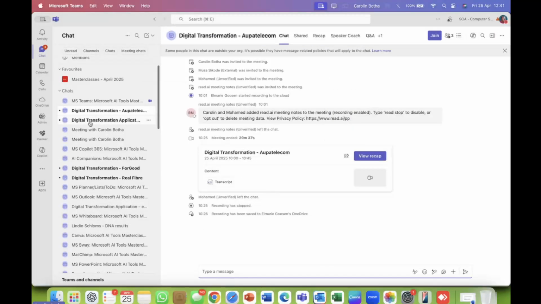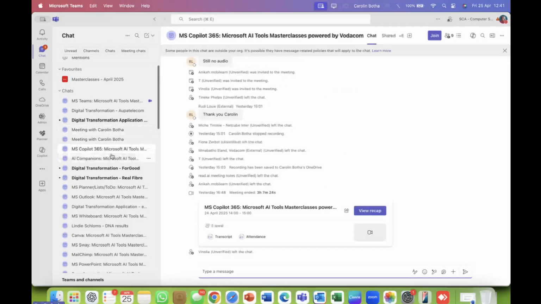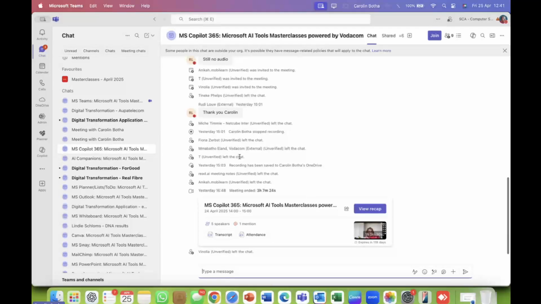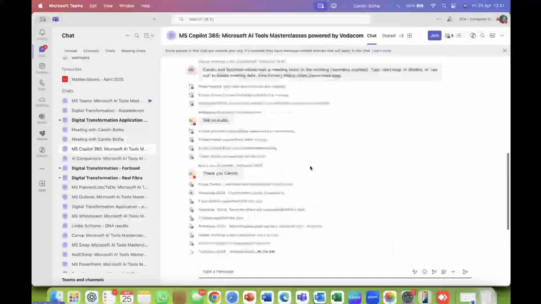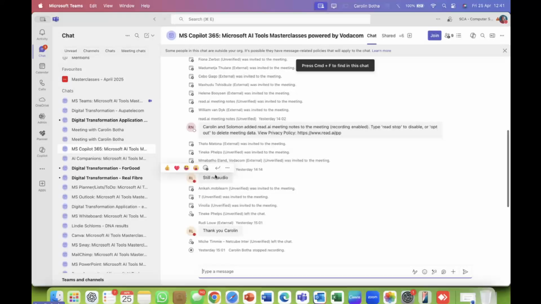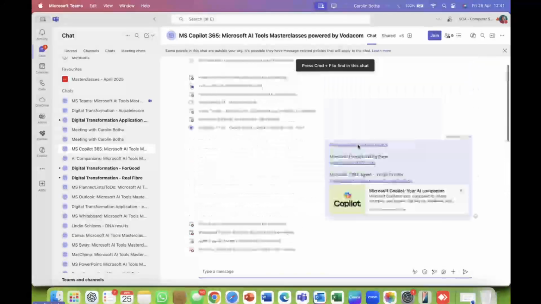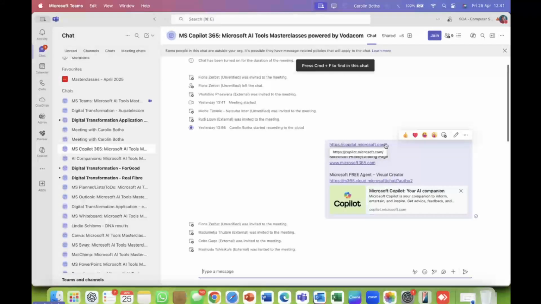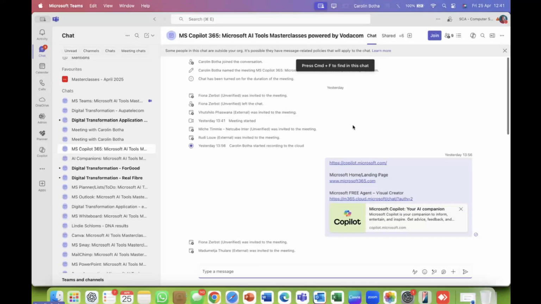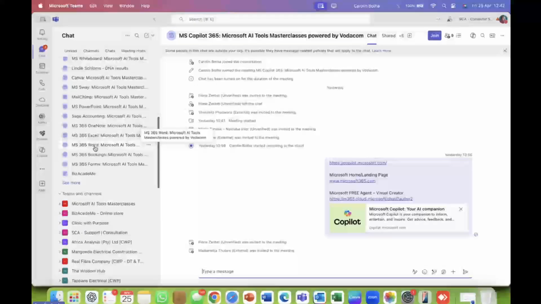Then, let me go to this one. Copilot, yesterday. Look at this. Here's the recording. Here's the attendance. Here we can recap, and we will take that a little bit further when we look at Stream next week. Here are people's remarks, links that have been shared, and it's all there in one particular app. And this is called Microsoft Teams, by the way, if you haven't noticed.